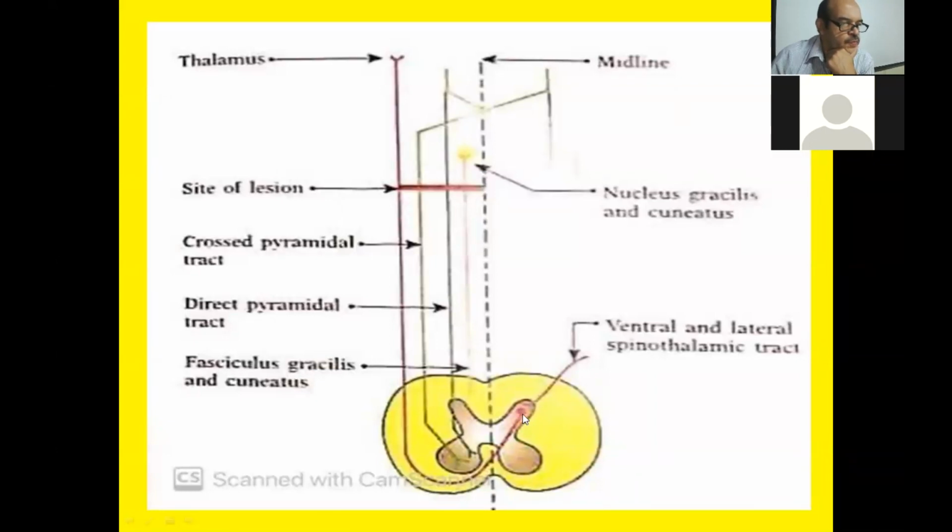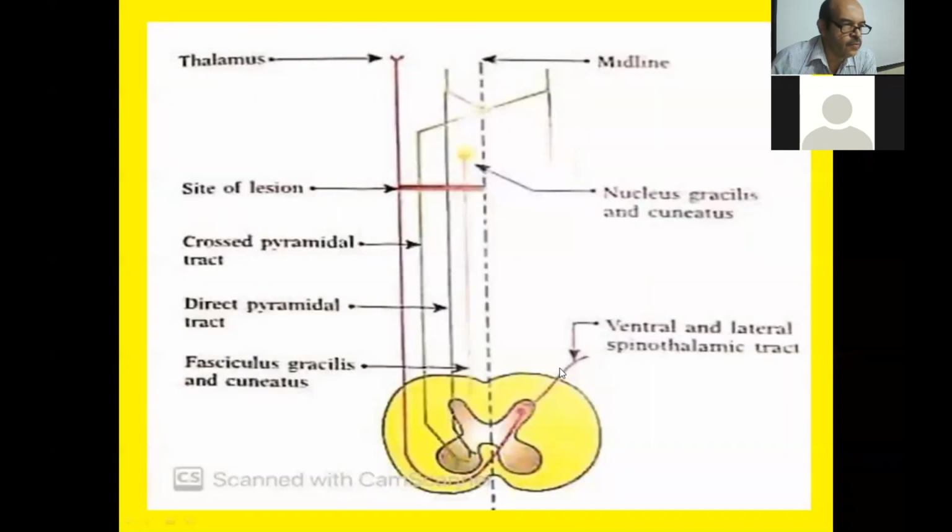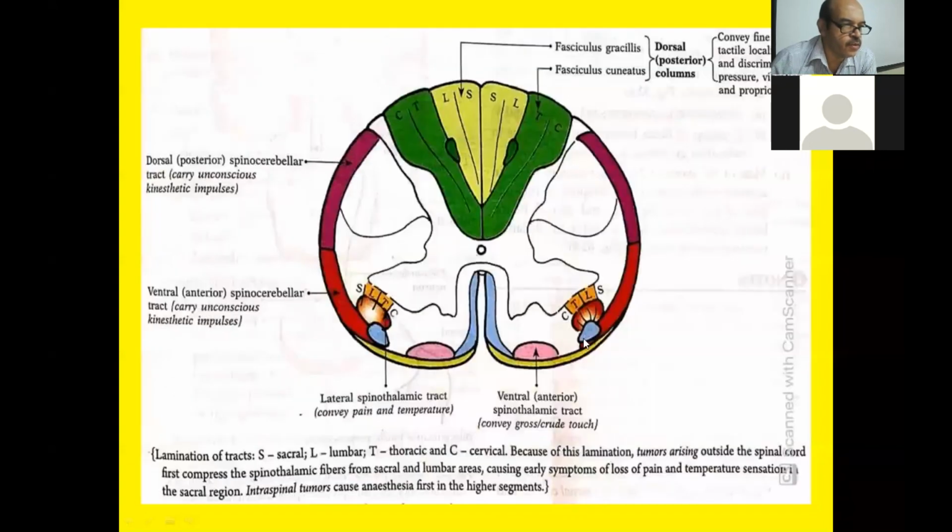the dorsal column tract on the opposite side persists. So the sensations of fine touch, tactile localization, and tactile discrimination remain intact. And pain fibers are lost because they come from the opposite side. They are lost. So there is a loss of pain, temperature, and crude touch. And as we see, the pyramidal fibers are unaffected, so there is only slight motor paralysis.